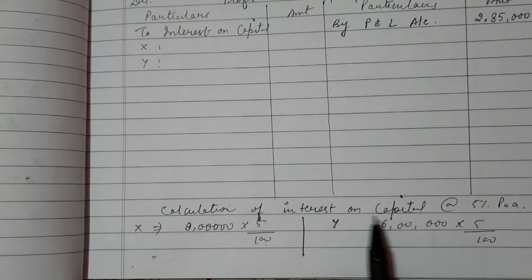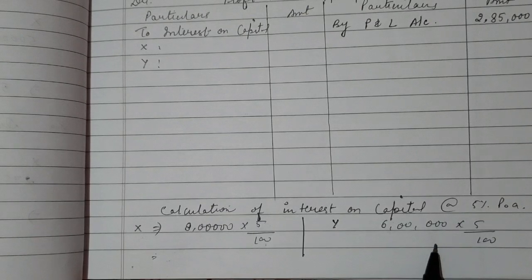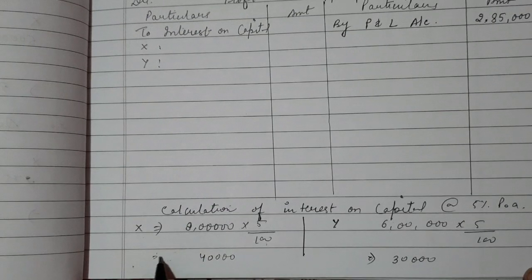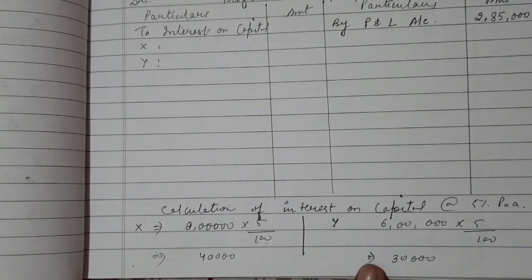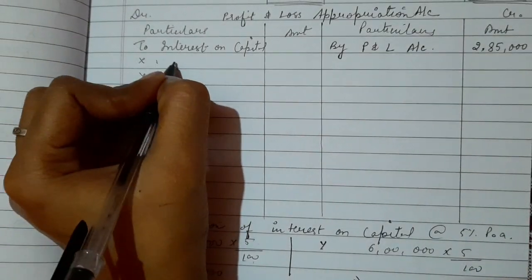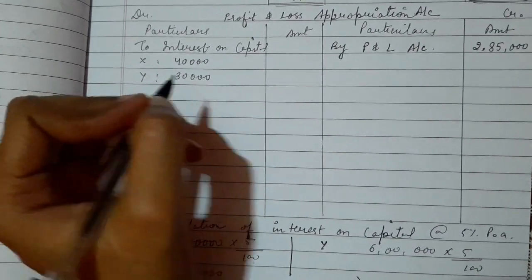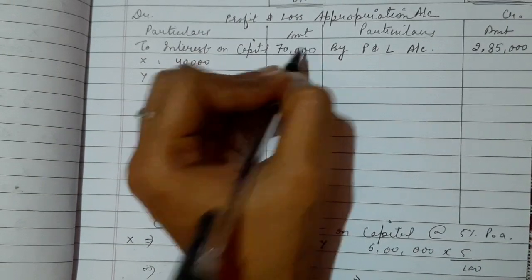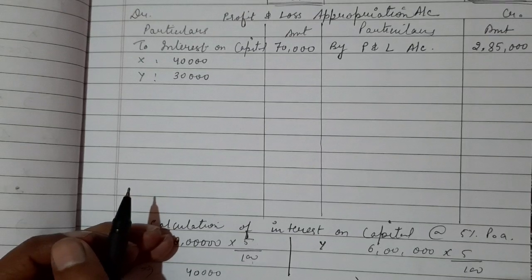As it is given, we have to calculate the interest on capital at the rate of 5% per annum, right? So the amount of interest on capital is 40,000 for X and 30,000 for Y. Okay. I'll write here 40,000 for X and 30,000 for Y. So total amount of interest on capital is 70,000.